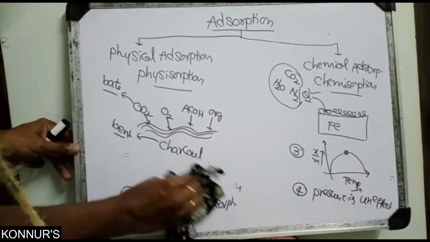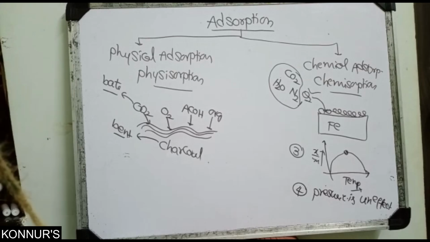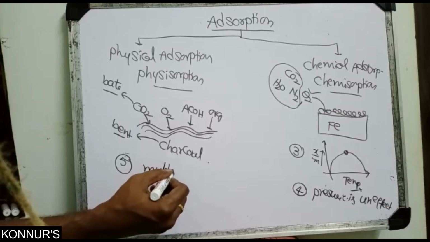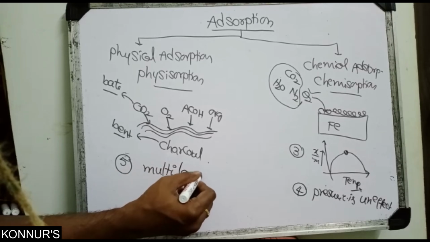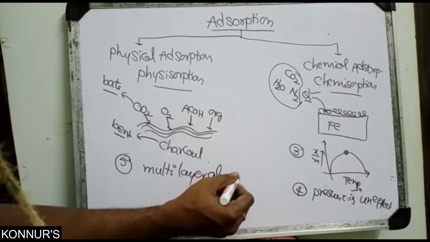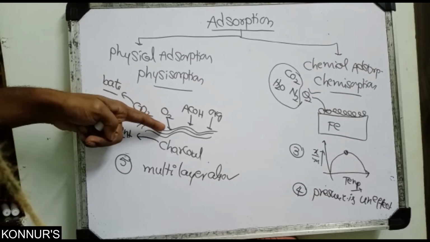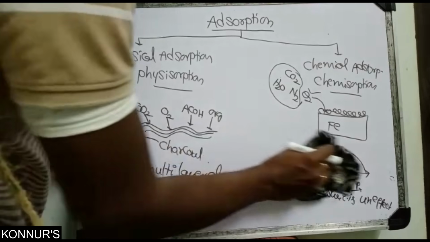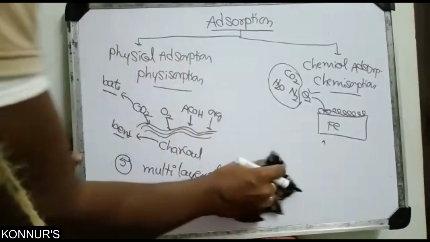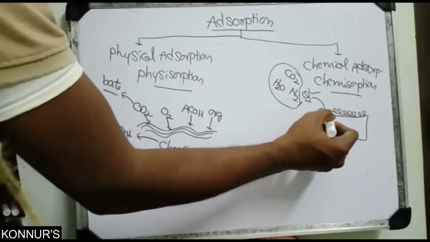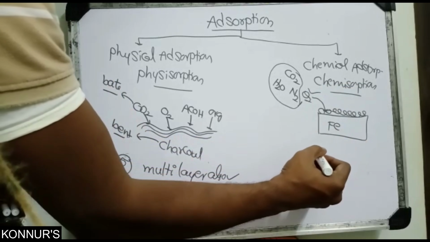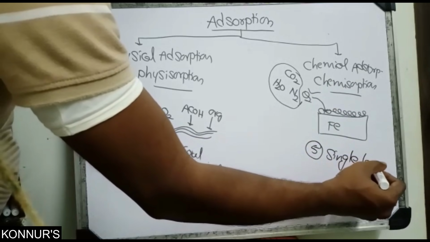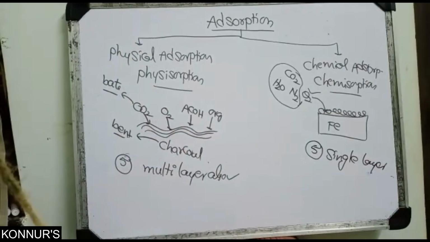Charcoal adsorption is multilayer: with more pressure it goes inside the layers also. But in chemisorption, at high pressure oxygen reacts only on the surface and never goes inside, so it is a single layer phenomenon.